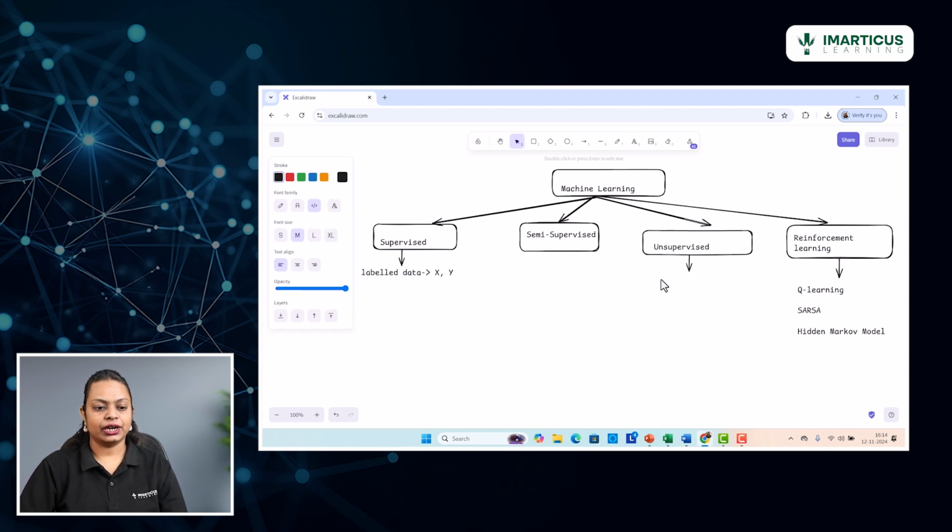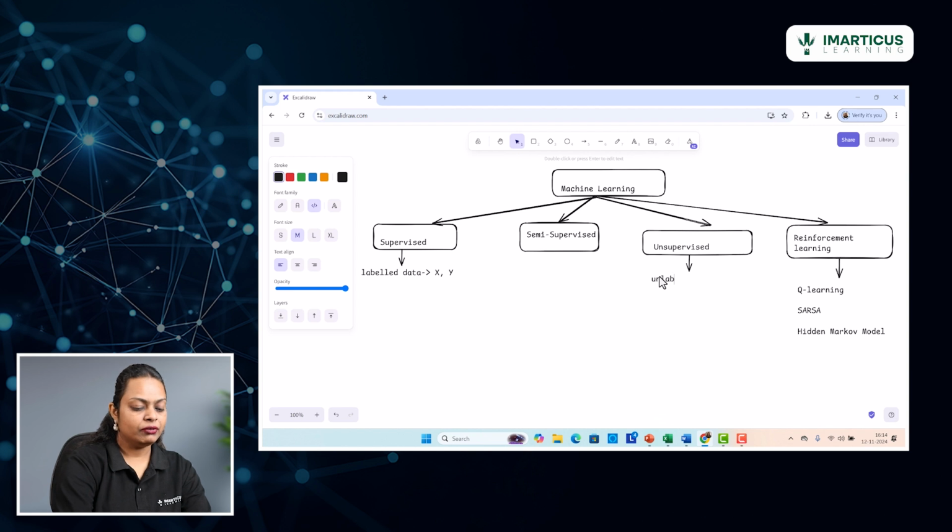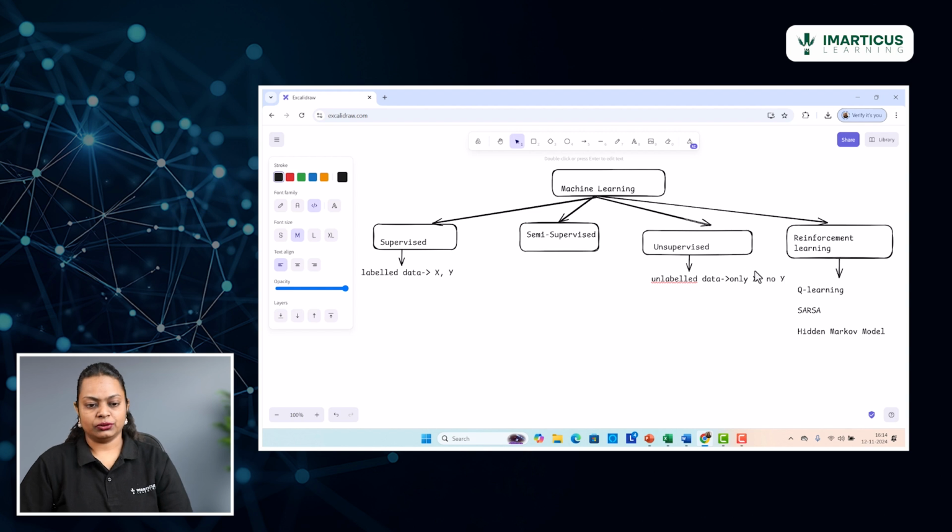So let me write down here that we will be working upon unlabeled data, where what we will be given is only the x. There will be no y given to you in this case. And the algorithms obviously will differ.